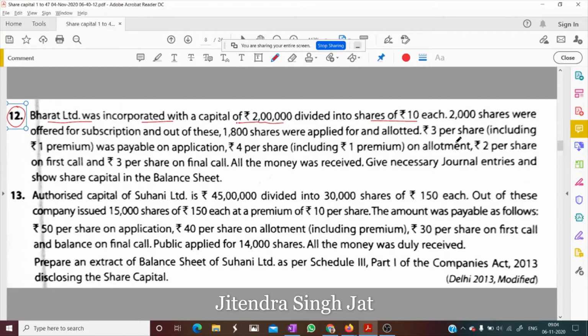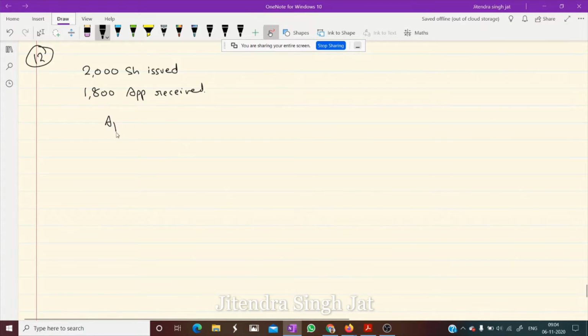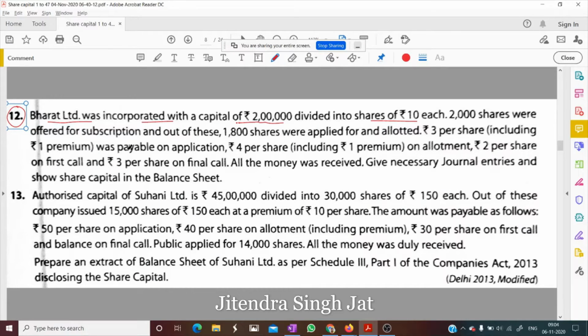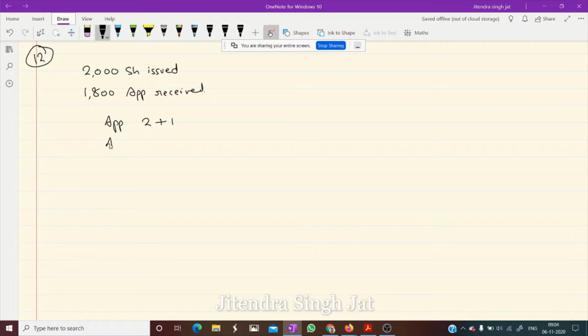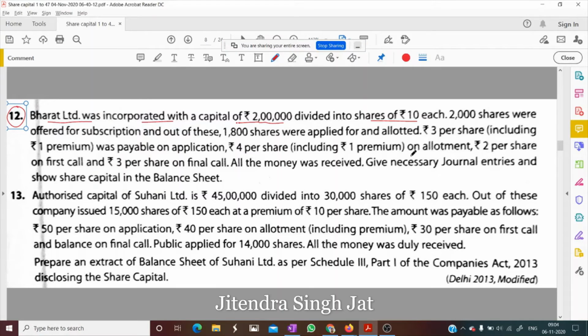Rupees 3 per share including 1 premium was payable on application. So on application, how much money is received? 3 rupees, 2 plus 1. This 1 rupee is SPR, and this 1 SPR is mentioned in the application. Then rupees 4 per share including 1 premium on allotment, means 3 plus 1, including 1 rupee premium.